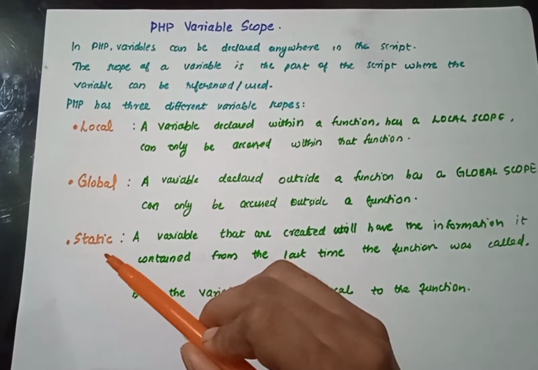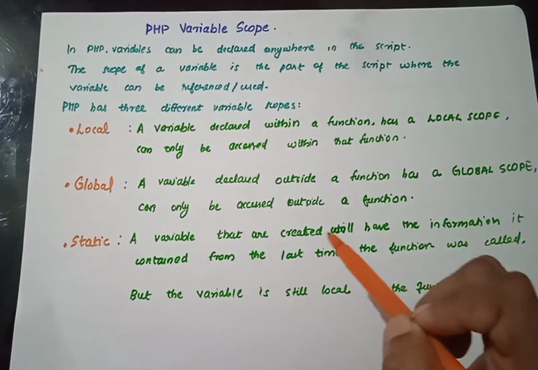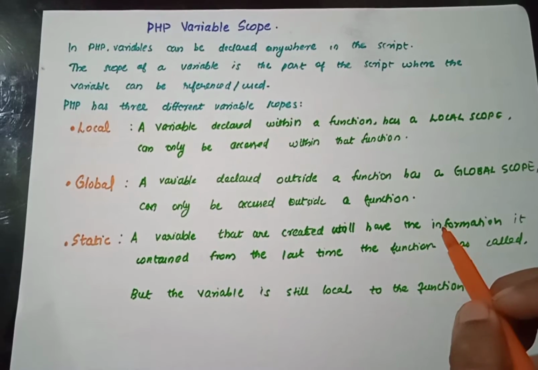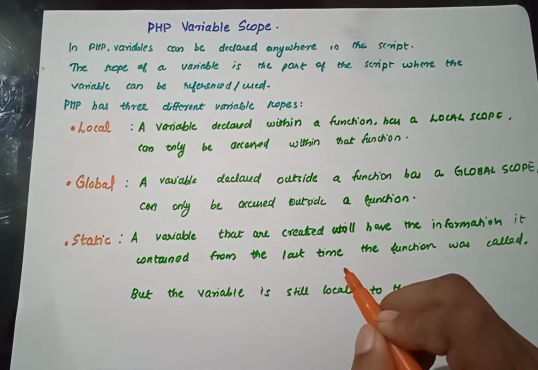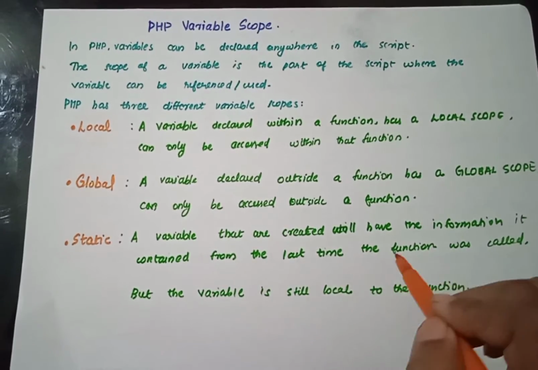And what is static? This is upon the value. That means a variable that keeps its information from the last time the function was called.